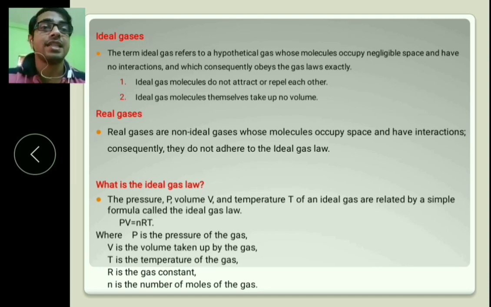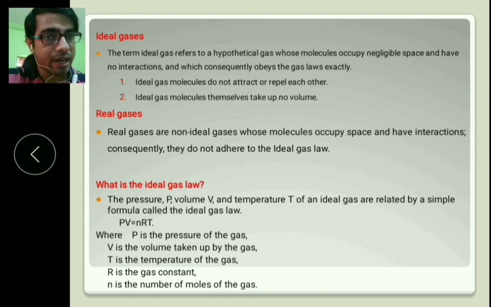So for ideal gas, the points are: first point, ideal gas molecules do not attract or repel each other. They do not attract each other and do not repel each other, so there is no interaction between two molecules. Then second point, ideal gas molecules themselves take up no volume, so ideal gas takes up very negligible volume or no volume.